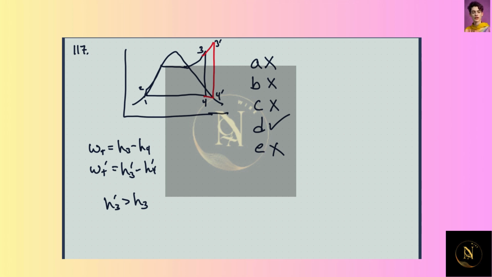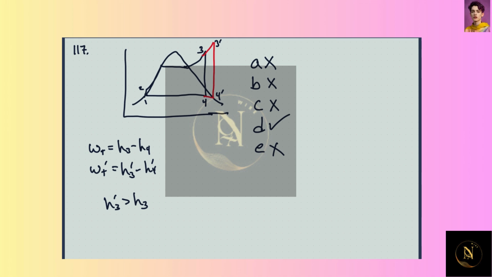If we take the difference, we should get an increase in the work output. So that is not the correct answer, because this should increase since H3 prime is greater than H3. This will change some, but not a lot.